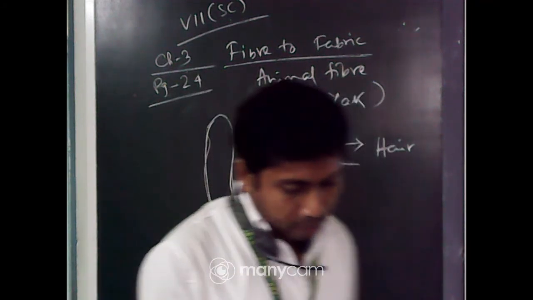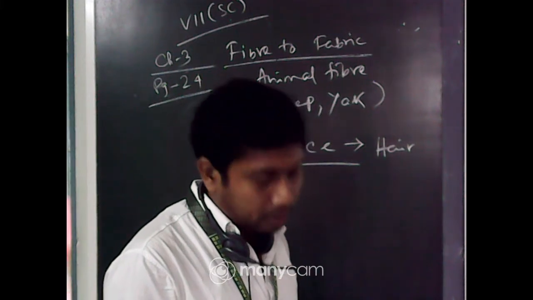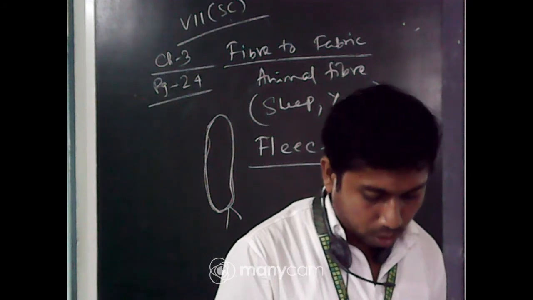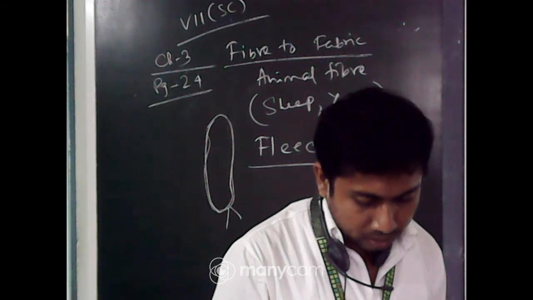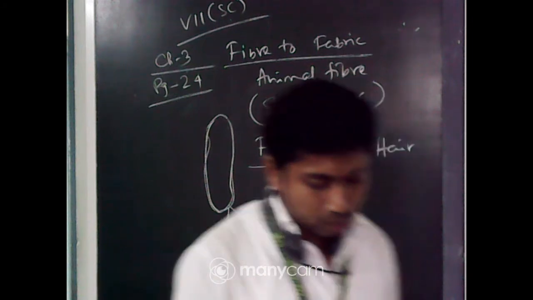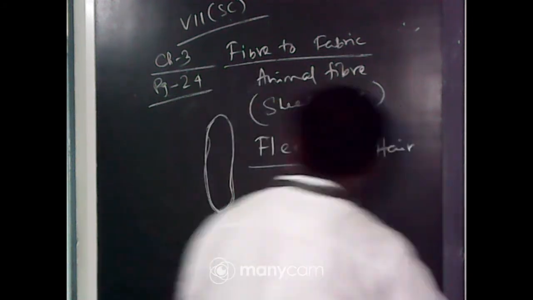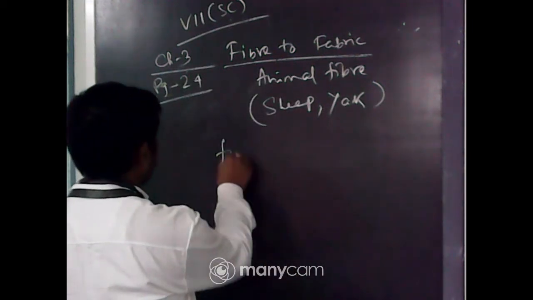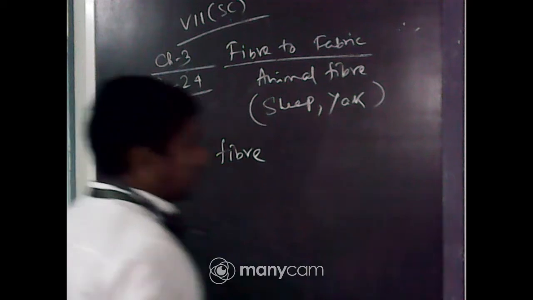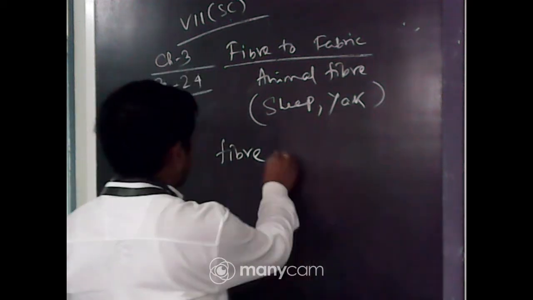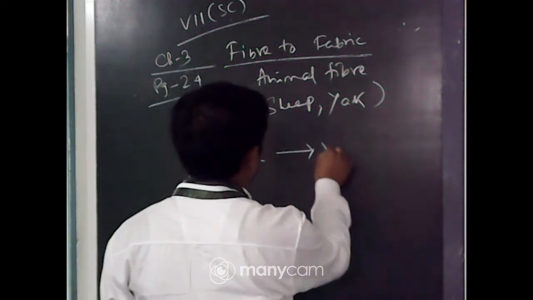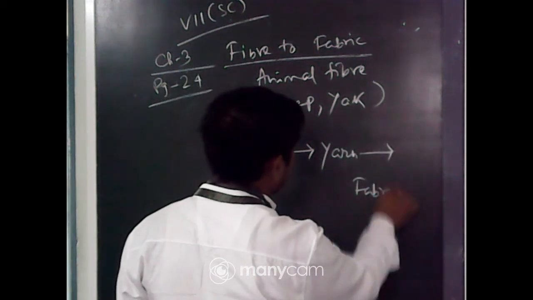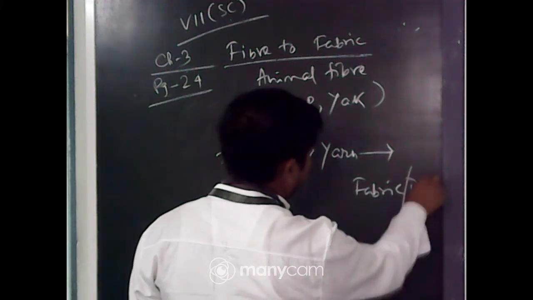Do you know which part of the sheep's body yields fiber? Obviously it is here. Are you aware how these fibers are converted into woolen yarn that we buy from the market to knit sweaters? Now there is a sequence I will write on the board. From the animal we get the fiber. Next, it is converted to yarn, then to fabric or the wool.